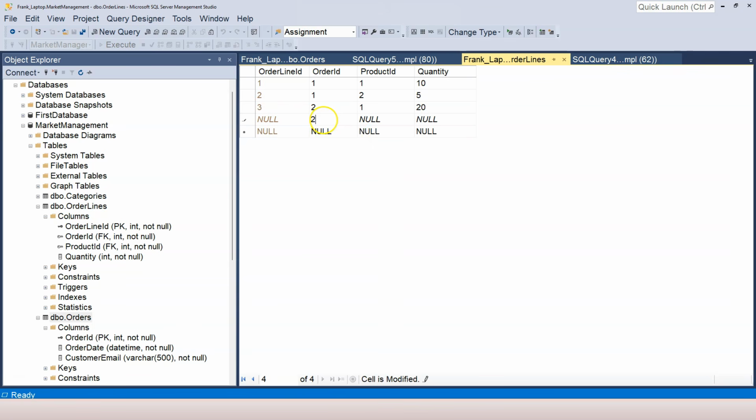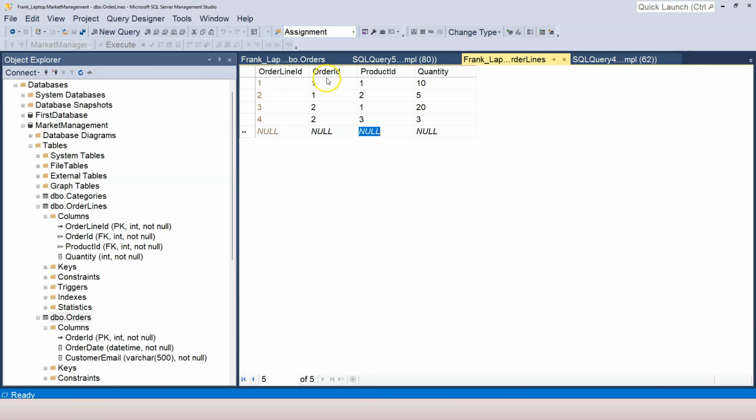And the second order also includes this third product. I think it's a type of fruit. The quantity is, let's say, 3 kilograms of that fruit. I think it's banana. Now you can see that this order lines table, which is the in-the-middle relationship table, maps the orders to the products. And this is a many-to-many relationship.